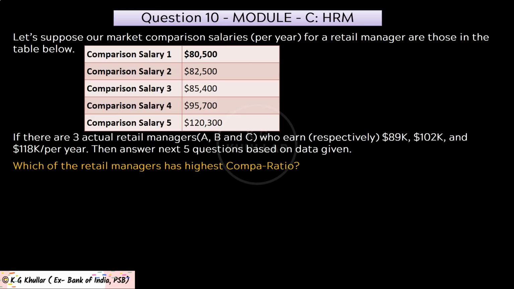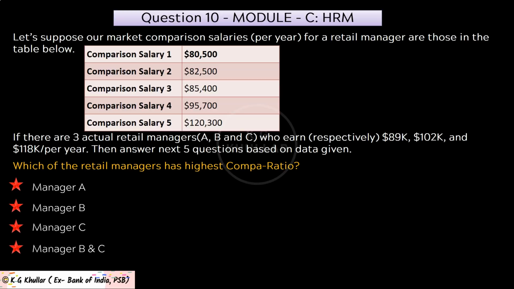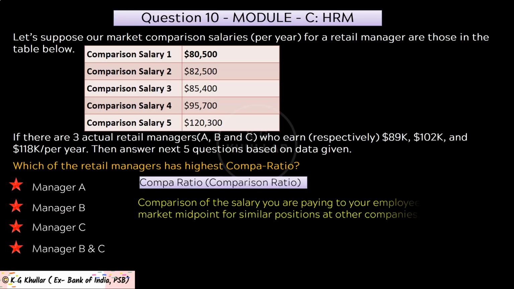Next question is, which of the retail managers has the highest compa ratio? And these options are given to you. Now friends, compa ratio, which is in fact short for comparison ratio, is a comparison of salary you are paying to your employees versus the market midpoint for similar positions at other companies.